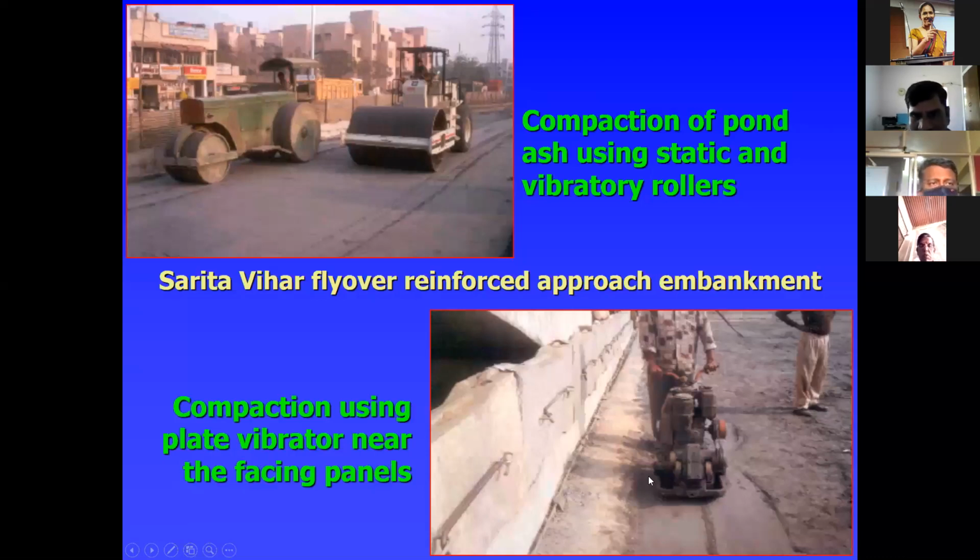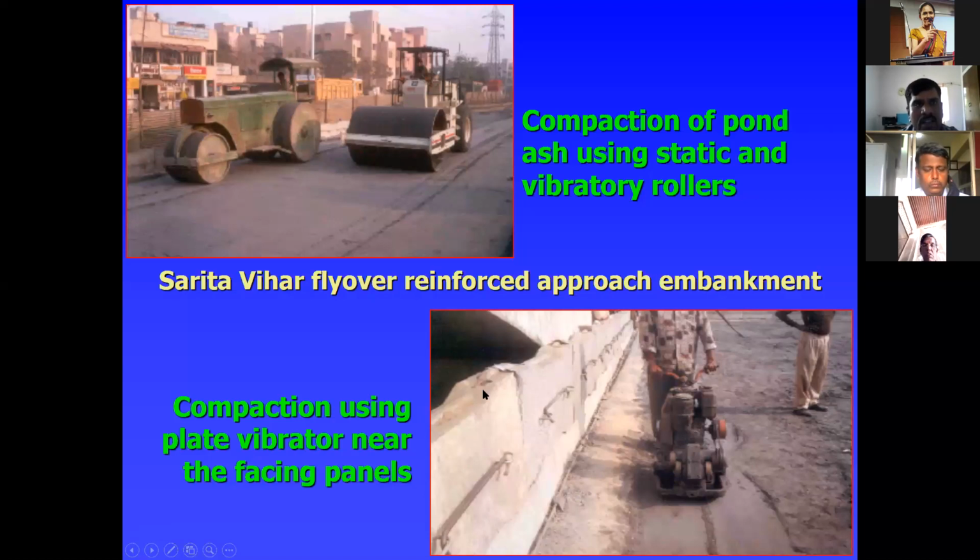See, sometimes it's difficult to use static and vibratory rollers near the facing panels. Then you can use compaction with a plate vibrator near the facing panels. You can use a hand vibrator, or you can manually use the plate vibrator near the facing panel. It's difficult for vibratory rollers or even static rollers to come near the facing panel, because the soil has to be compacted completely. That's why you can use the plate vibrator near the facing panels.